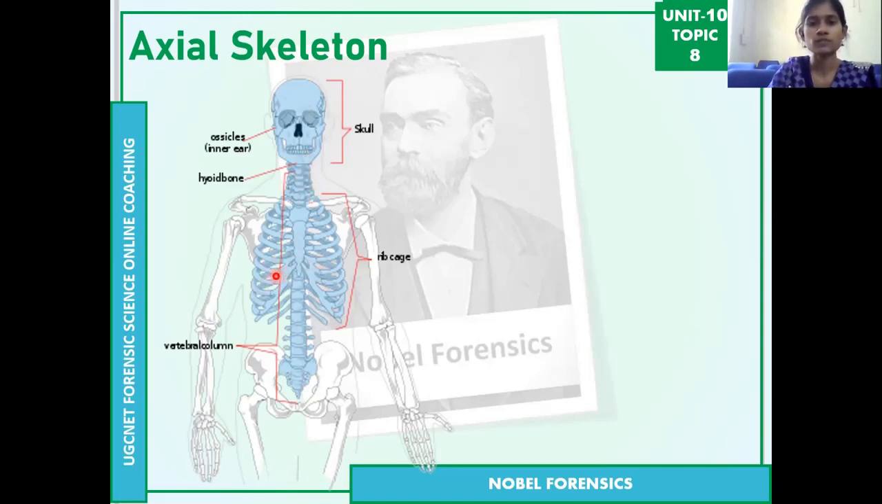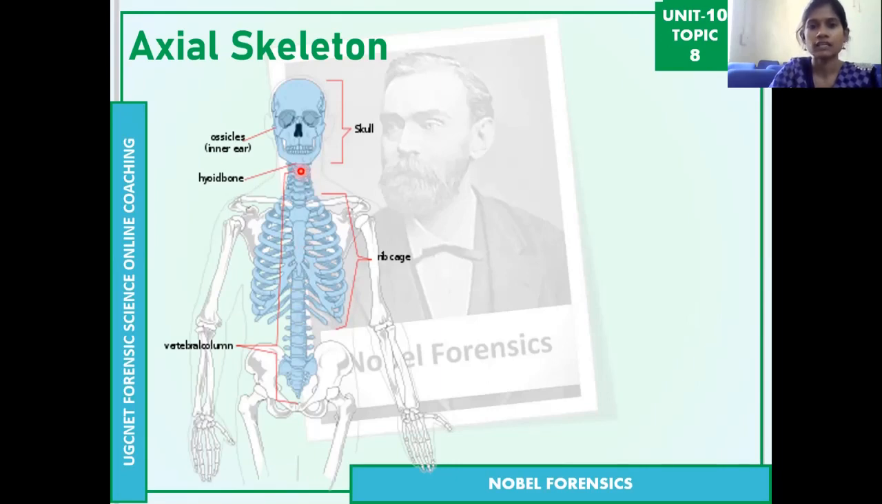Then these are the ribs. They are 12 pairs, which is 24 bones. You can see here that all the ribs come and contact one single middle bone, which is the sternum. We can also call it the breastbone, which is the center of the body. And you can see this lengthy one, which is the vertebral column.